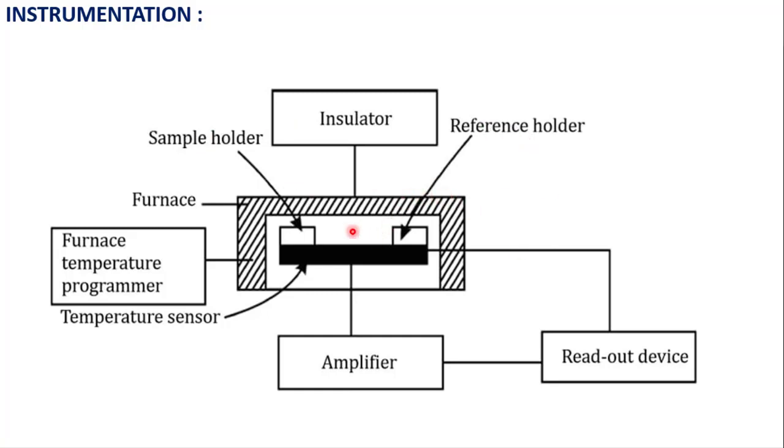However, if there is any temperature difference between sample and reference, the potential difference will be recorded by the temperature sensor, then fed into the amplifier, and the output will be recorded on the y-axis of the recorder. The furnace temperature is recorded by the furnace temperature program, which is connected to the x-axis of the recorder.